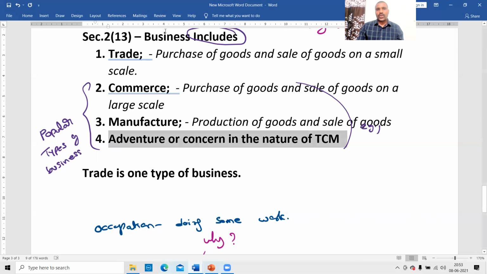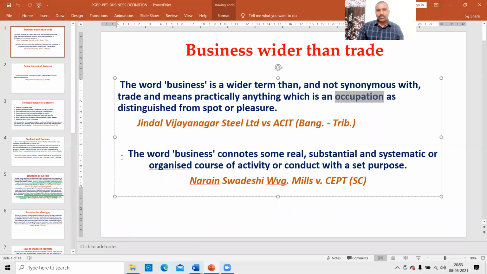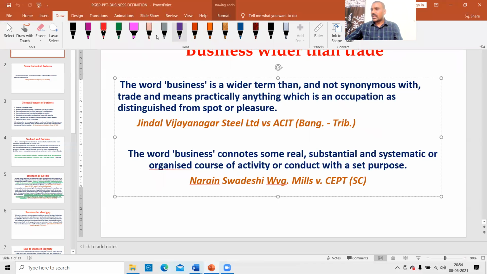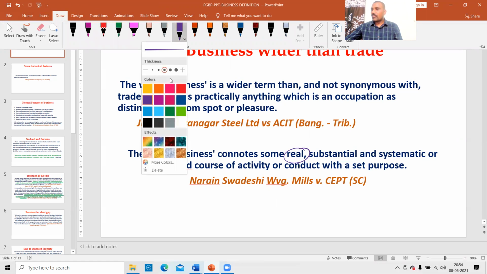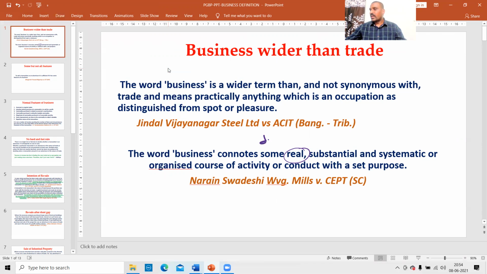Before going to that, what is meant by business? The business means some real, substantial and systematic or organized course of activity or conduct with a set purpose. What is real? Here real means some dedicated and sincere activity. Here substantial means reasonable amount of quantity.